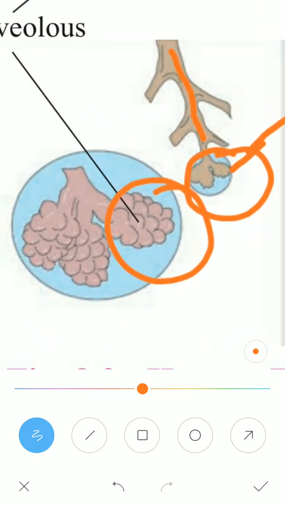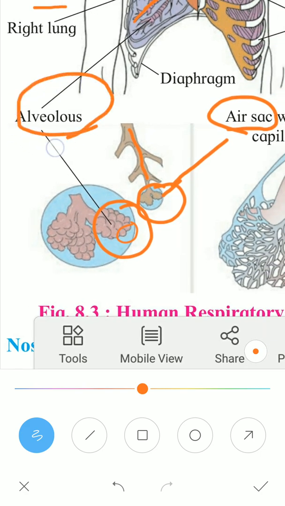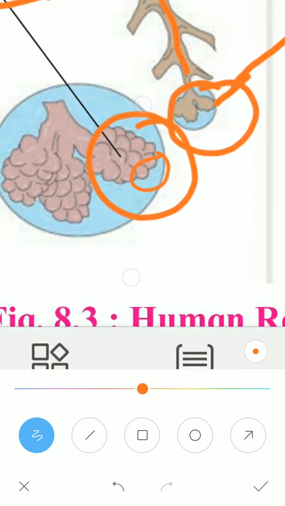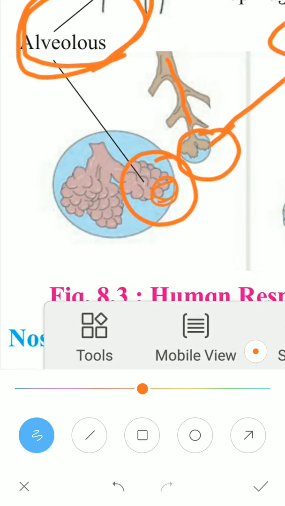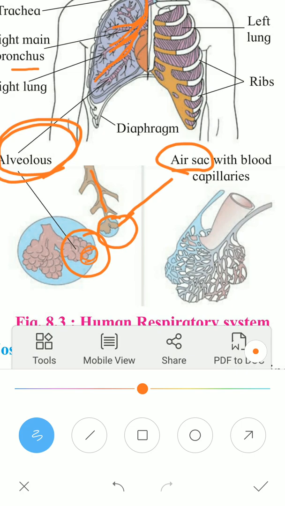Now each single grape-like structure is called an alveolus. The alveolus is very important. The air has to reach the alveolus inside the air sac, and inside that alveolus the exchange of gases takes place. The alveolus surface is very thin, made up of squamous epithelial tissue. So the oxygen from the alveolar air will diffuse into the blood, and from the blood carbon dioxide has to come out to the alveolar air.